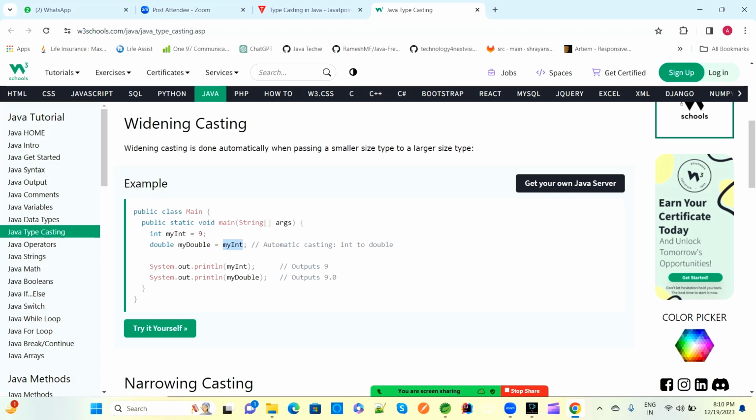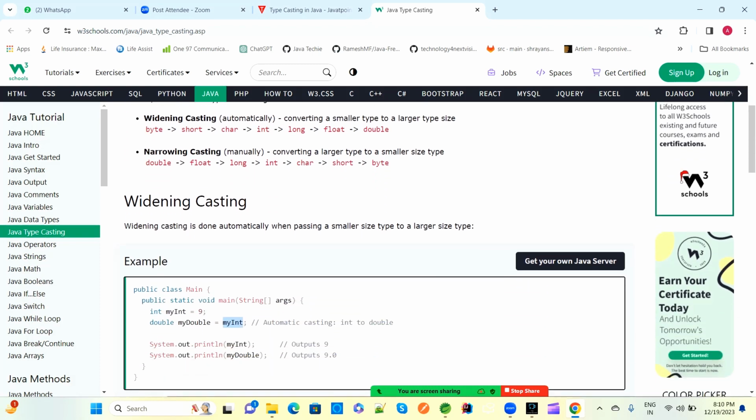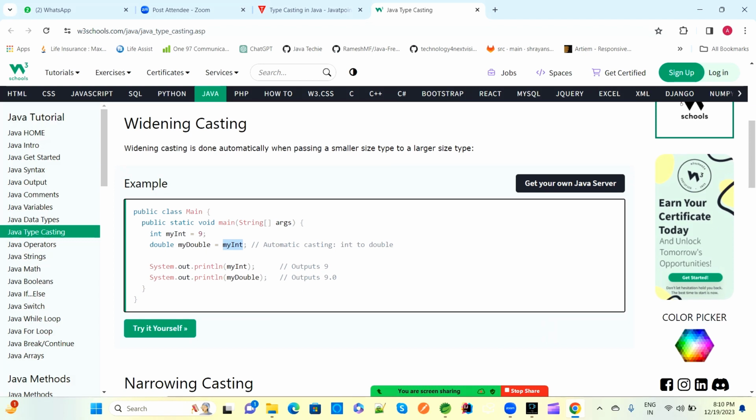So automatic casting will happen, because int to double is automatic, since int is lower than double. This is widening casting, so there is no issue. If you print my int, 9 will be there. If you print my double, you get 9.0, since it is a double data type.